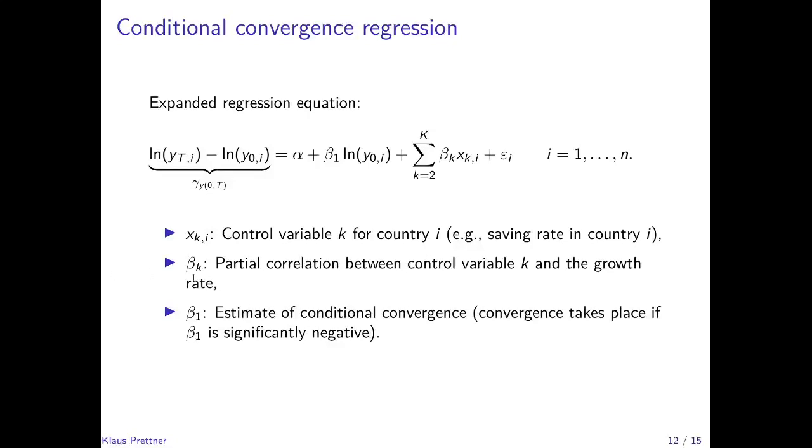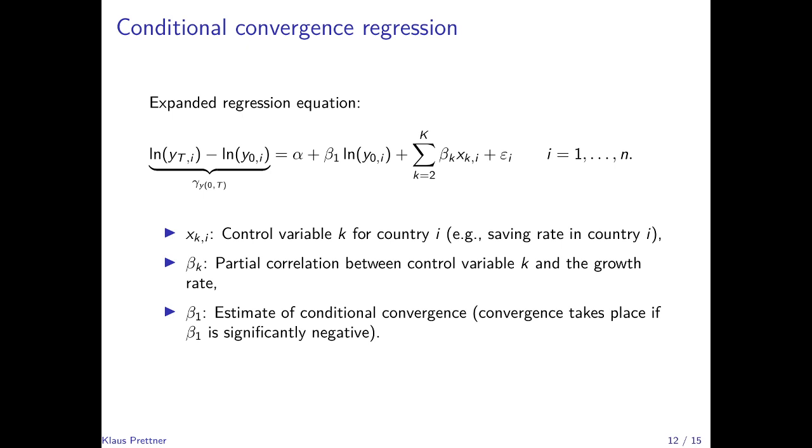So here the beta k's are the partial correlation coefficients between the control variable k and the growth rate along the steady state, or the long run growth rate. And I will say a few words on these coefficients on the next two slides. But we are particularly interested in the coefficient estimate for beta 1, which is the estimate of the speed of conditional convergence.